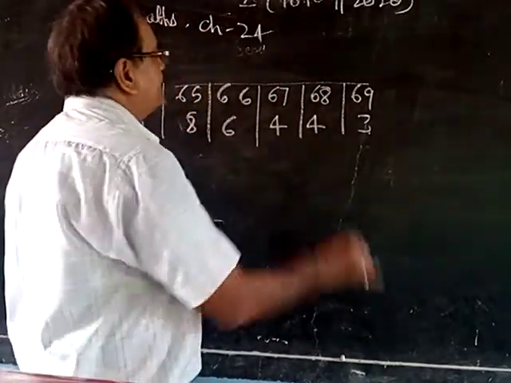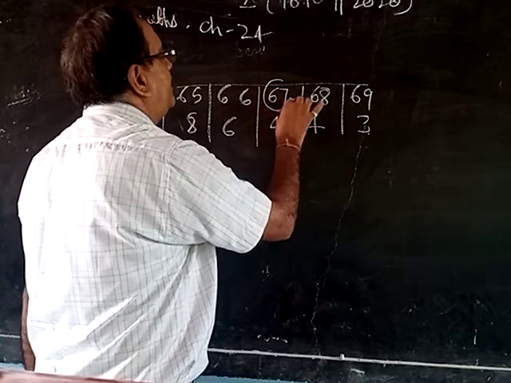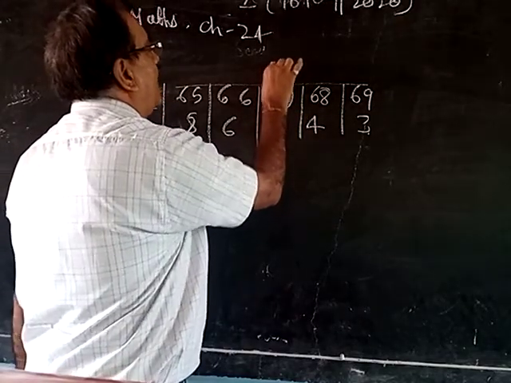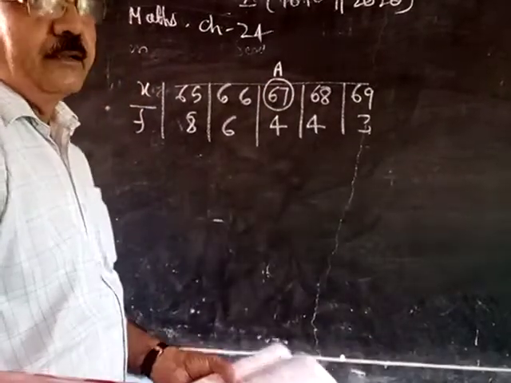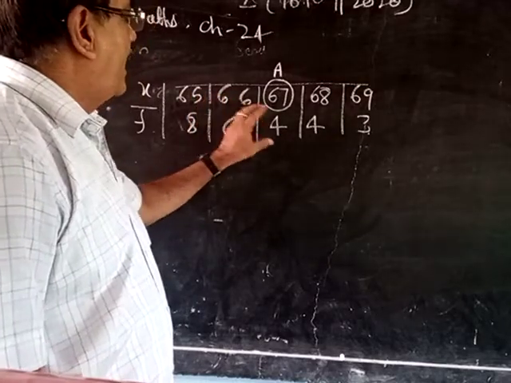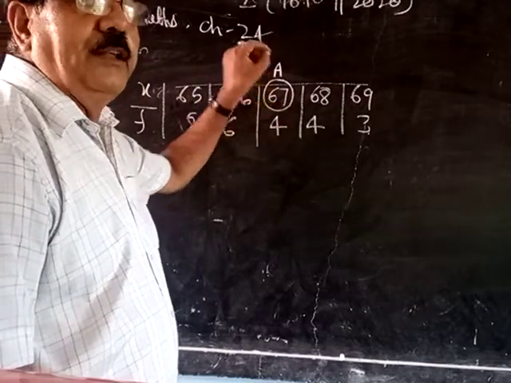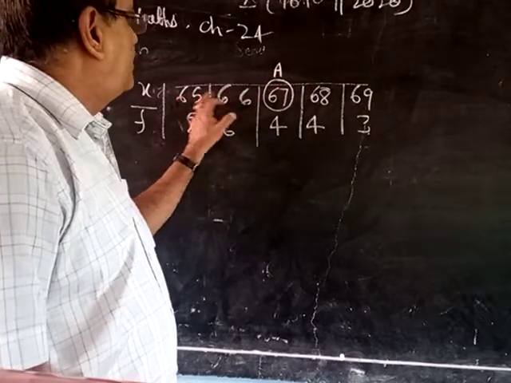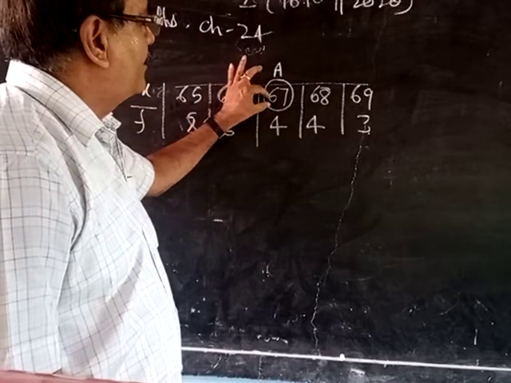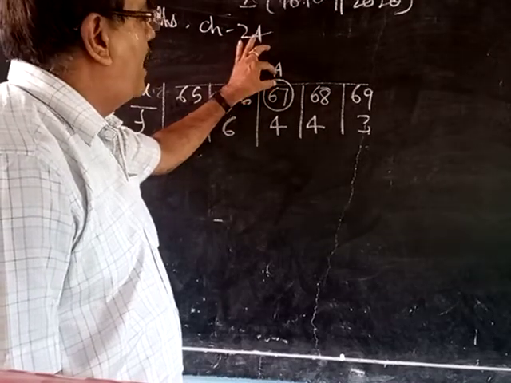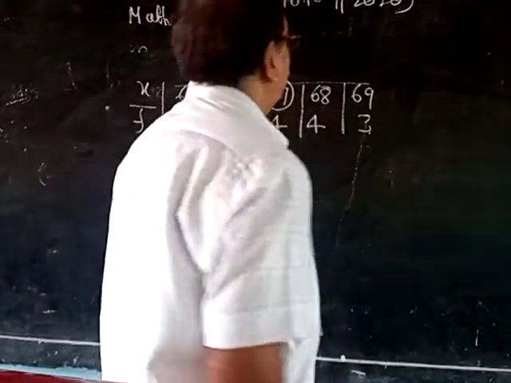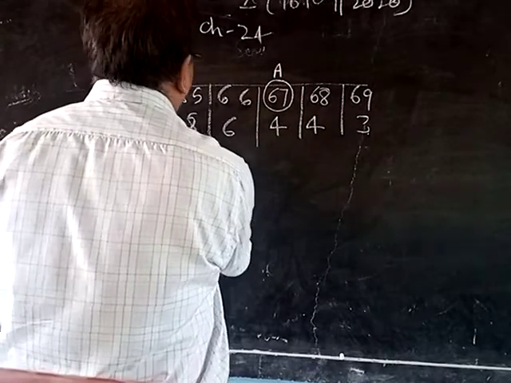Odd number of terms. It means there will be one term in the middle. So 67 is in the middle. Denote it by capital A. Once again, if the number of terms in the observation column is odd, then there will be one term in the middle. So 1, 2, 3, 4, 5, five terms are there, so one value in the middle, that is 67. Denote this mid value by A. Clear?